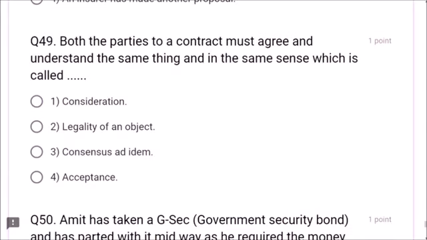Next, question number 49. Both the parties to a contract must agree and understand the same thing and in the same sense, which is called consensus ad idem, friends. This is the correct answer. Both the parties to a contract must agree. There must be consensus. Agreeing and understanding the same thing in the same sense is known as consensus ad idem. Option 3 is correct, friends.